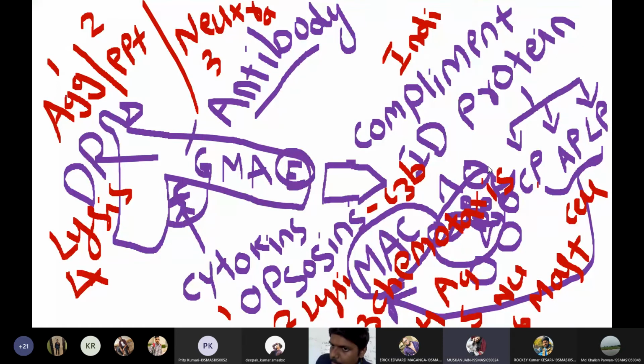Sir, when will it make the complex, when a bacterium attacks? Yes, whenever bacteria come into our body, then MAC will be generated. MAC only generates when there is a bacterium. But very good question, Muskan. Sometimes these complement proteins will be activated without involvement of antibodies. That is the major problem. Complement proteins will be activated without antibodies and they will cause autoimmune disorders.